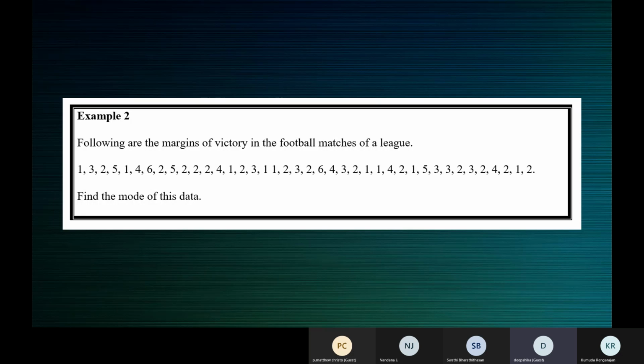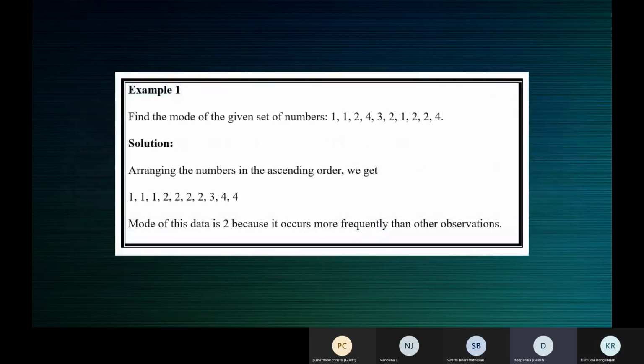Ma'am, please show the first example answer, ma'am. Yeah. Thank you, ma'am. Yeah.